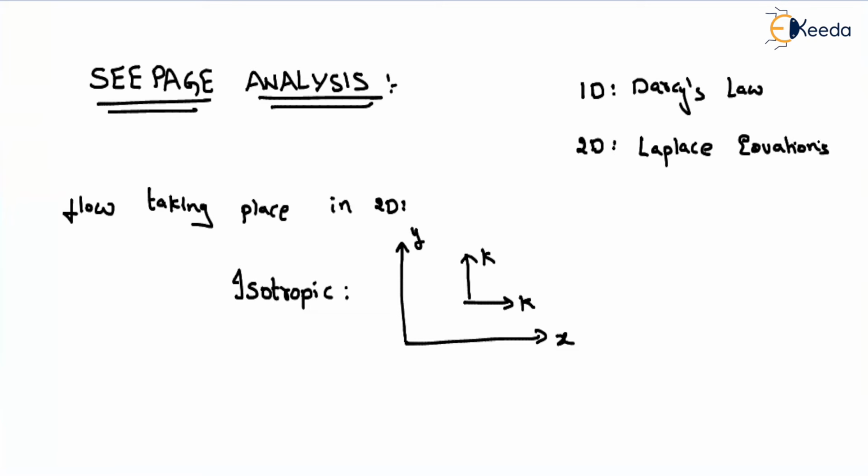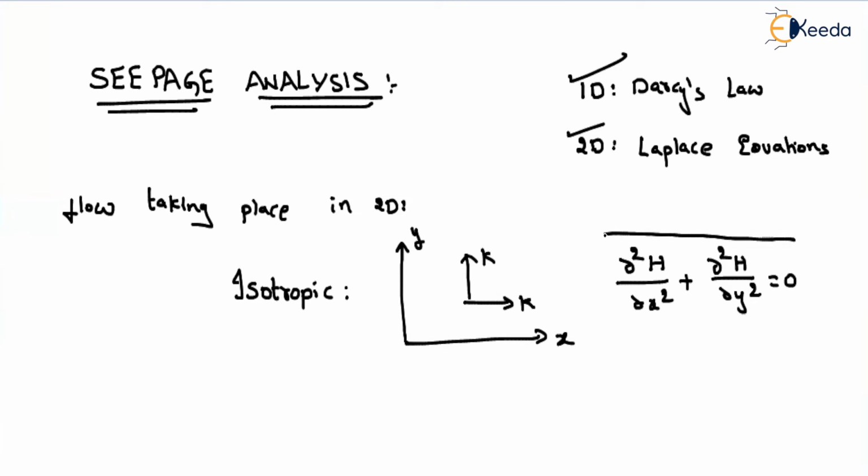In the previous chapter, we already saw how to find the discharge parameters if flow is one dimensional. But in the present chapter, we will discuss two dimensional flow. If the soil is isotropic, then we can write our Laplace equation: ∂²h/∂x² + ∂²h/∂y² = 0.